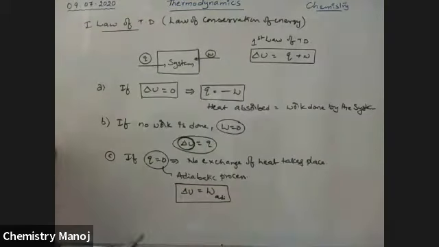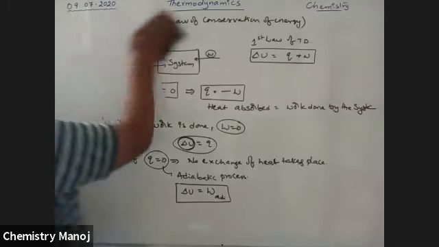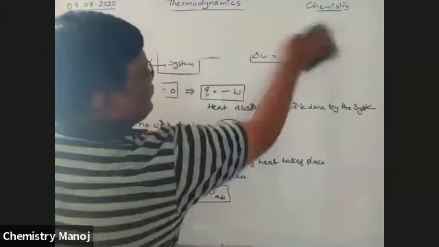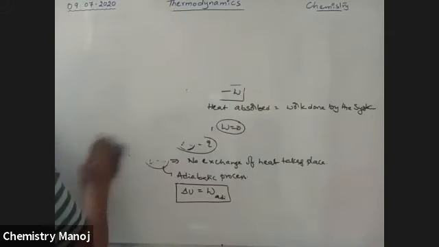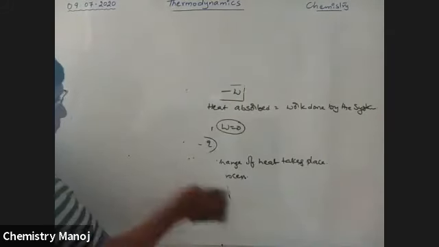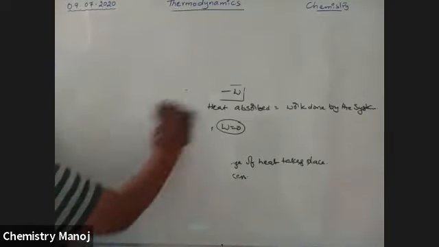For an adiabatic process, delta U is equal to W adiabatic, where the change in heat energy is equal to 0. This internal energy is a thermodynamic function.